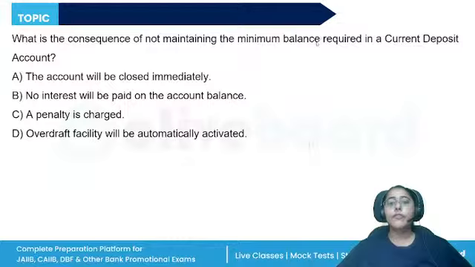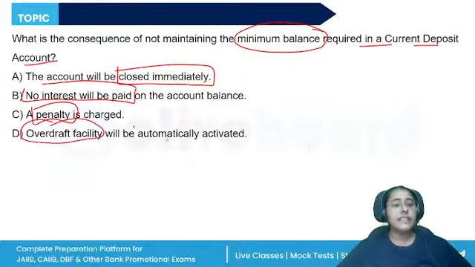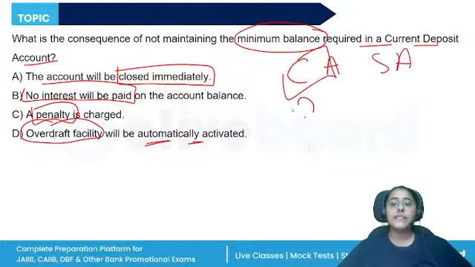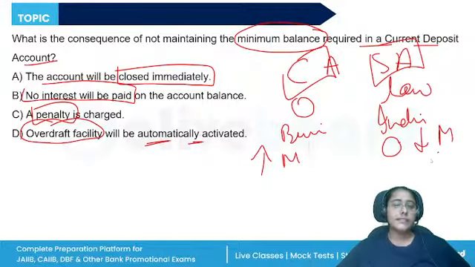What is the consequence of not maintaining the minimum balance required for a current deposit account? The account will be closed immediately. No interest will be paid on the account balance. Penalty is charged. Overdraft facility will be automatically activated. See, under the CASA deposits, the current account pays zero rate of interest. Savings account pays a low rate of interest. Current account is basically for the business class. Savings accounts are for individuals. Current account requires a higher minimum account balance. In a savings account, zero or low balance is required.